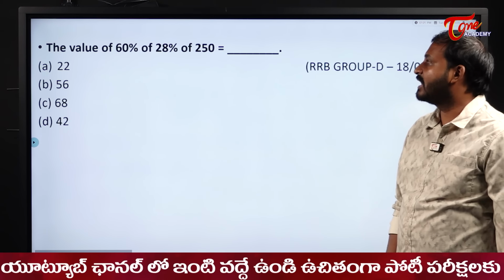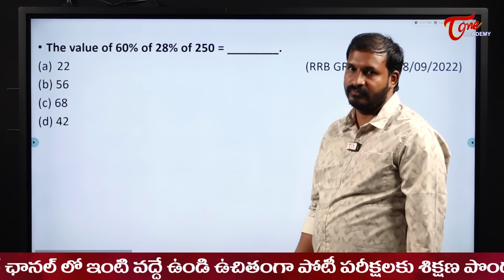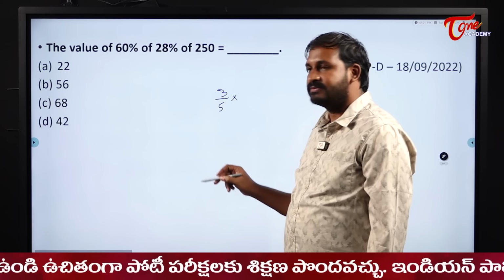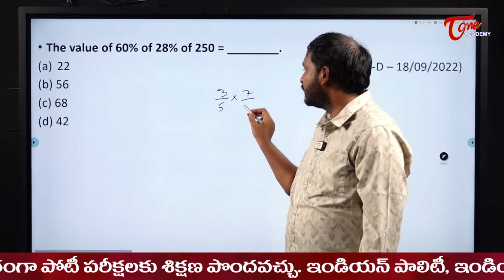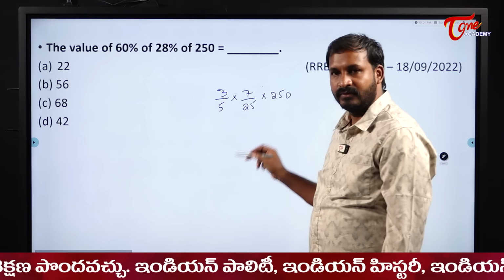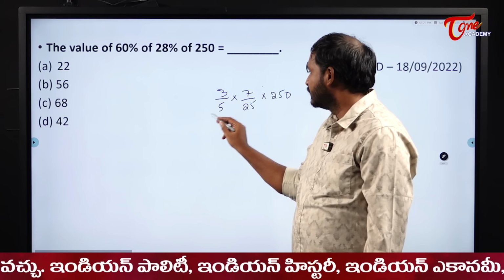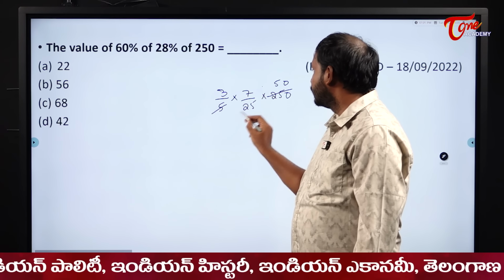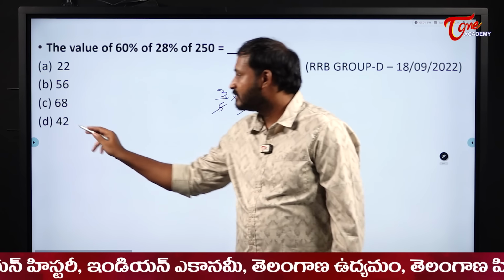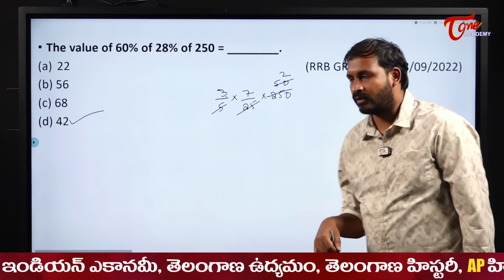Next one. The value of 60% of 28% of 250. 60% is 3 by 5. 28% means what? It will become 7 by 25 into 250 directly. If you were able to write it directly, it will be easy. It will become what? 50 2 times. 3 7s are 21, 21 2s are 42. 42. How quickly you write it?